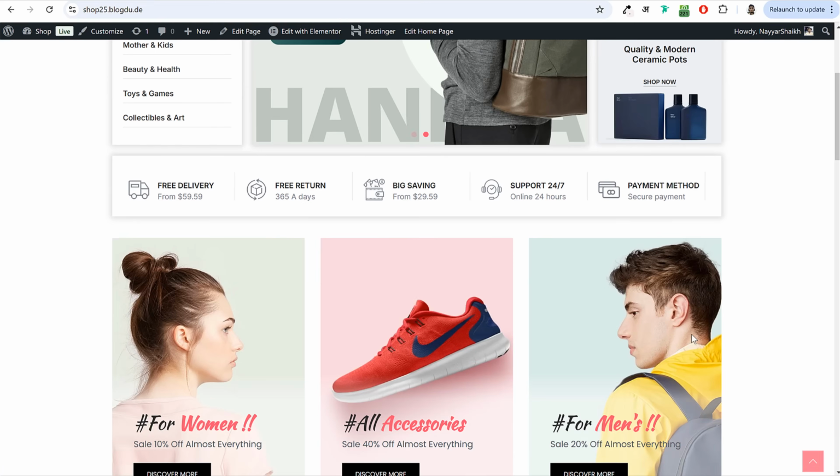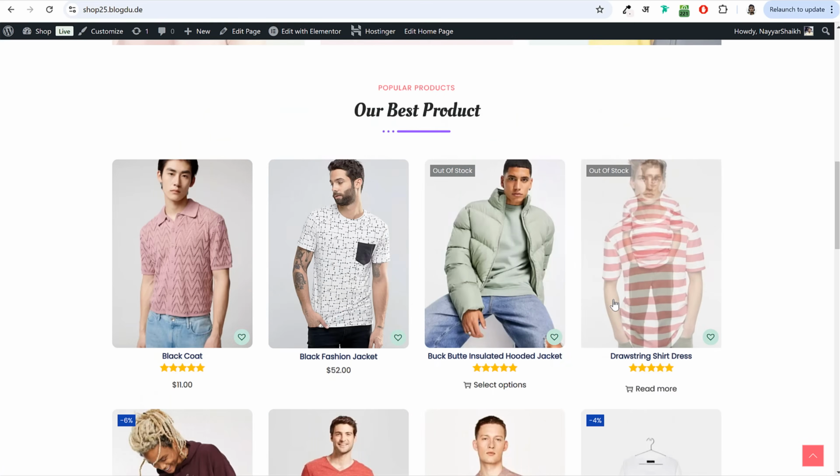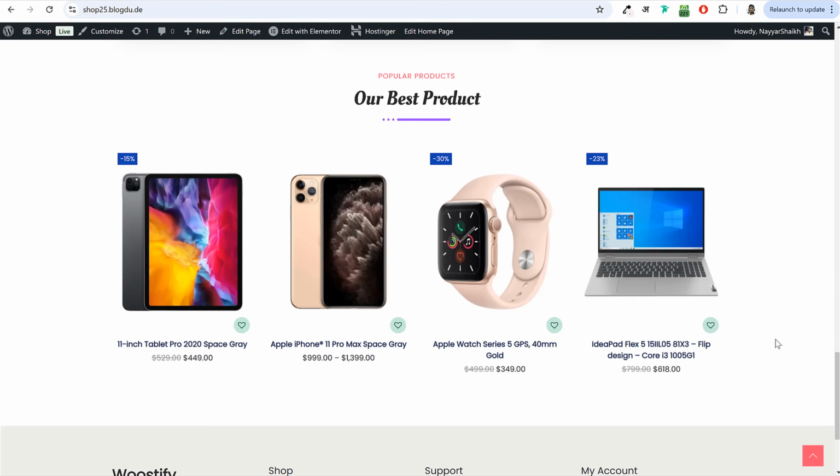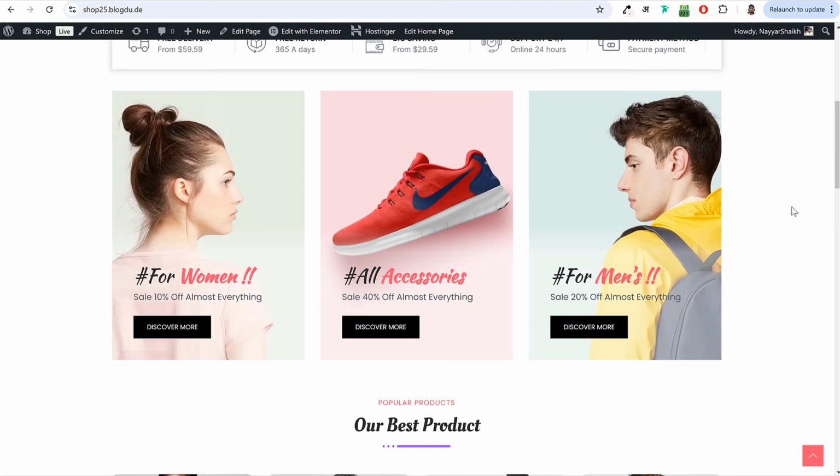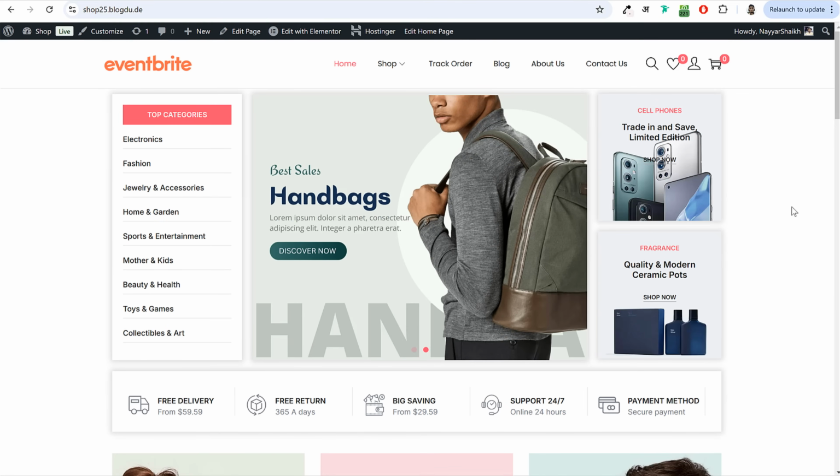Similarly, these are all banners. These three are also banners. So you can see banners play a very important role in your website. And whether you see Amazon, Flipkart, any website, they have tons of different banners. So we'll also learn how to do this thing. At the top of the website, you will see we have our header. Instead of this logo, you can replace it with your own custom logo.